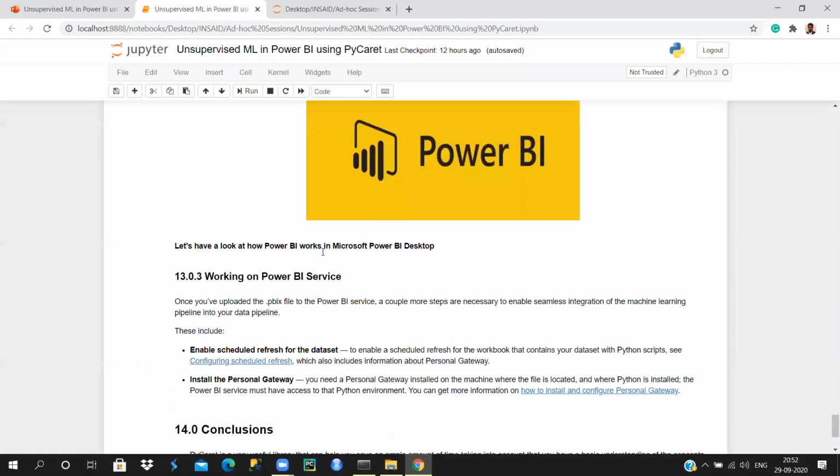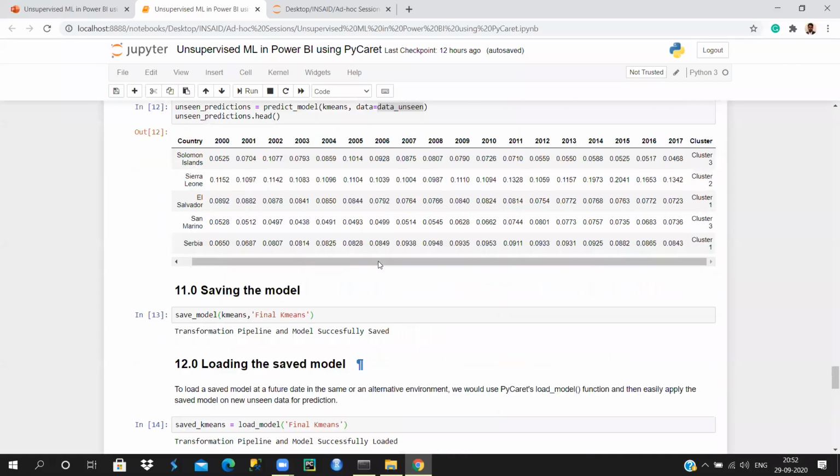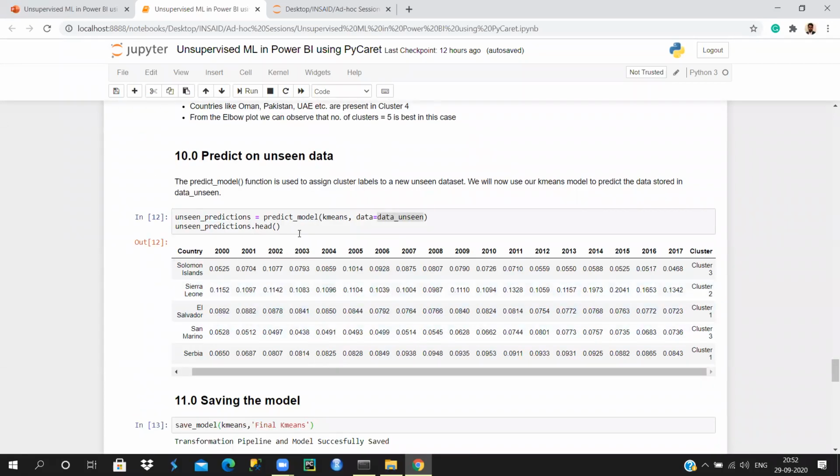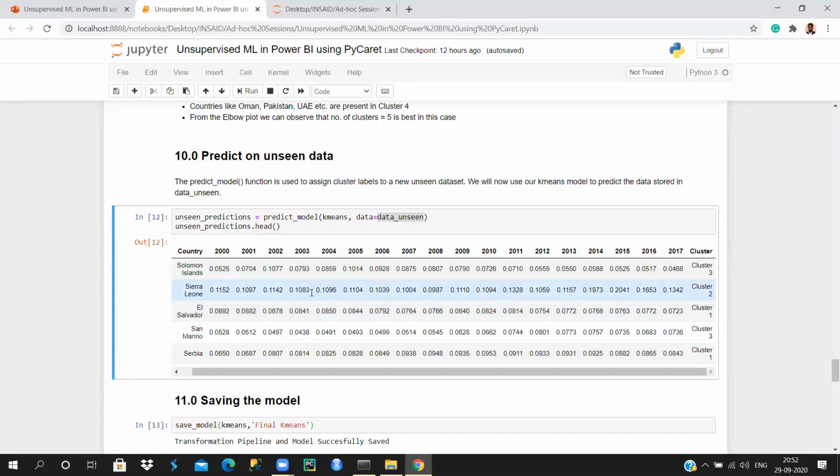Then you just run this and check your predictions. Based on your data points and the training model, clusters would be assigned again, right? So this Solomon Islands belongs to cluster 3, Sierra Leone belongs to cluster 2, El Salvador belongs to cluster 1, and so on. So that is the prediction part.